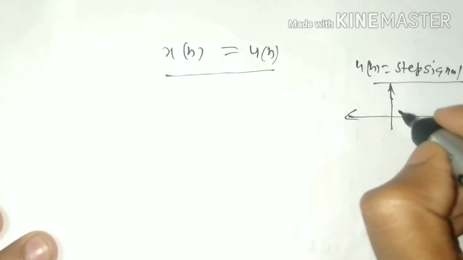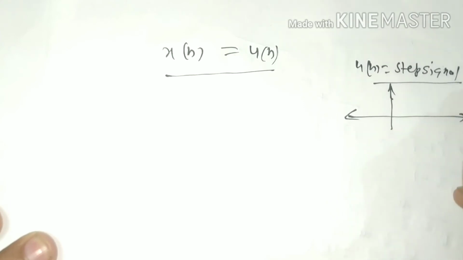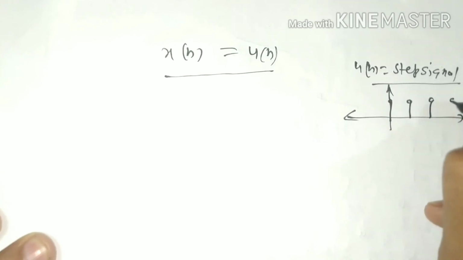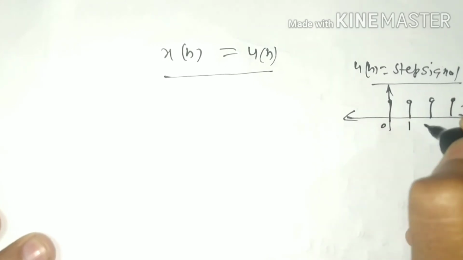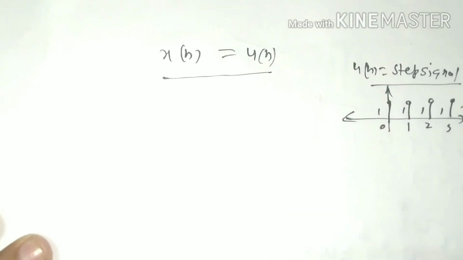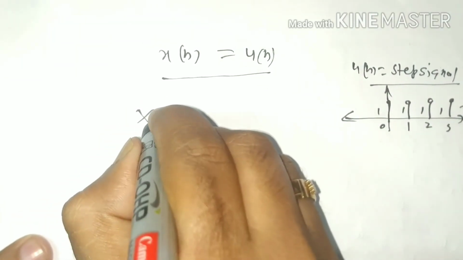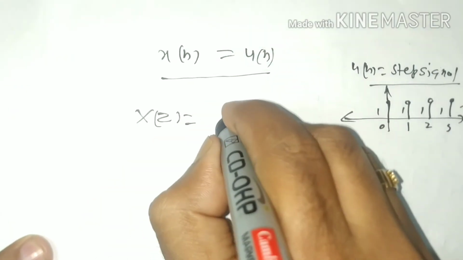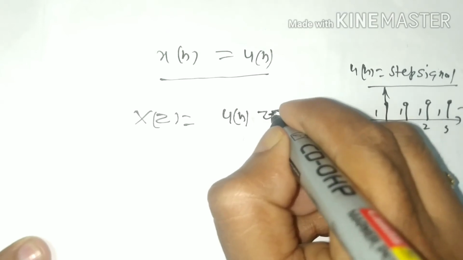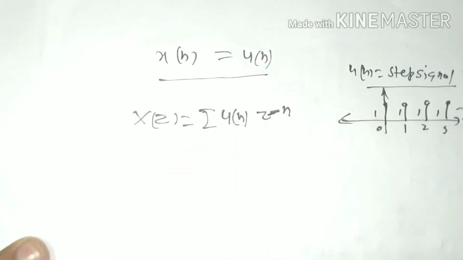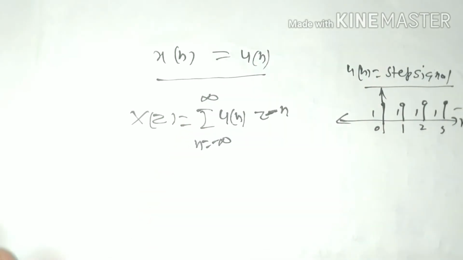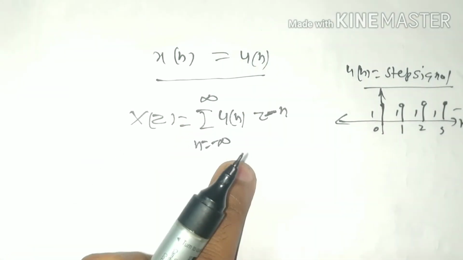Its value is 1 for n greater than or equal to 0: 0, 1, 2, 3. This is u(n). So X(z) will be summation of u(n) z to the power minus n, from minus infinity to infinity. This is the definition of Z transform.